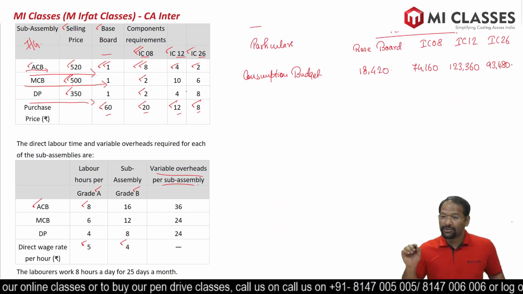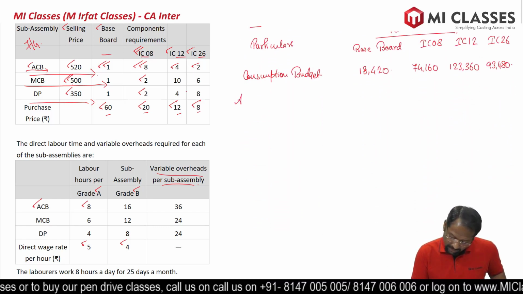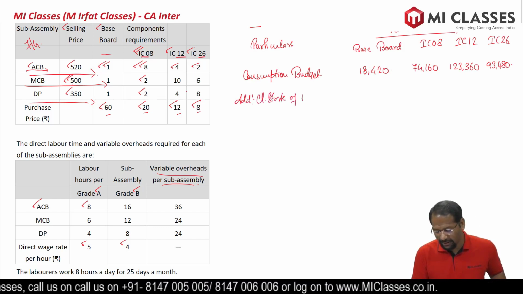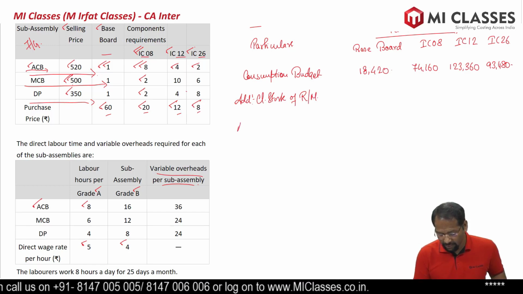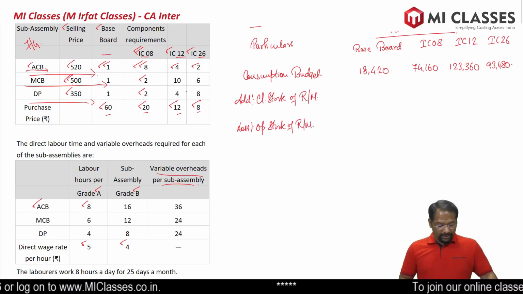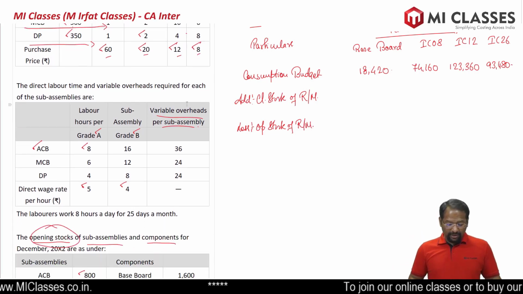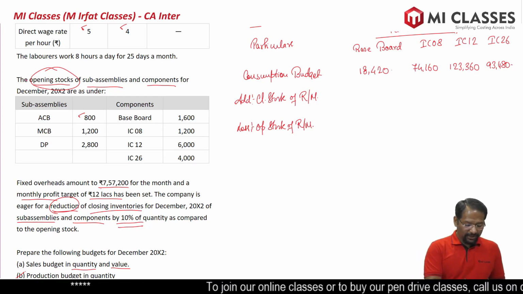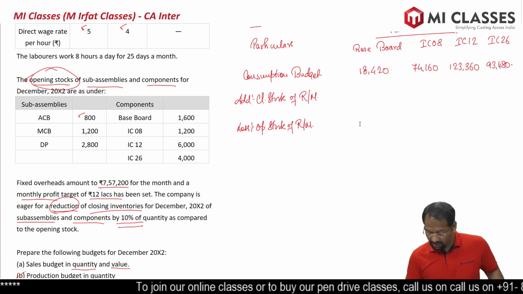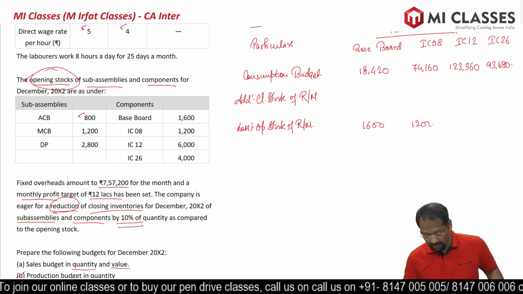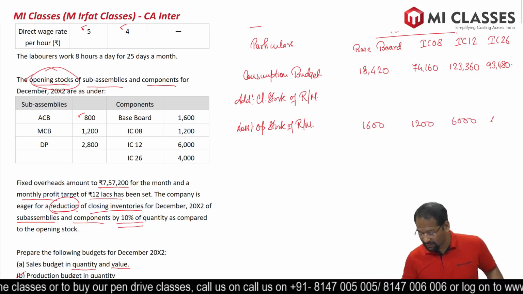From our consumption budget, the formula is the same: add closing stock of raw material, and less opening stock of raw material. So let's go back to our question and find out our closing stock and opening stock. Here opening stocks are given: 1,600, 1,200, 6,000, and the last one is 4,000.